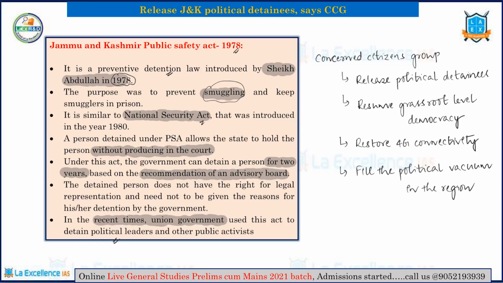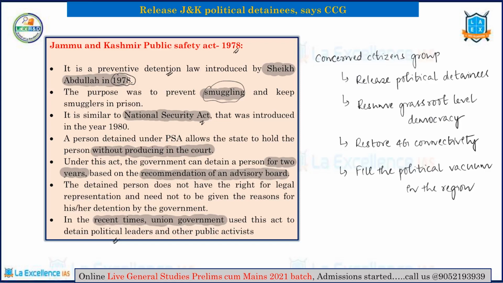Because if you do not have 4G connectivity and high-speed internet connectivity, at the moment it is basically hurting not just the fundamental right of freedom of expression, but mostly the businesses in the region, right? So all those businessmen, traders, and especially students who are dependent upon 4G services for their education, for their roti, for their money, for their savings, all these are facing trouble. So you have to immediately restore the 4G connectivity services is what this particular CCG has said.